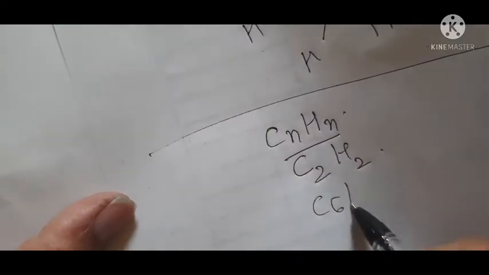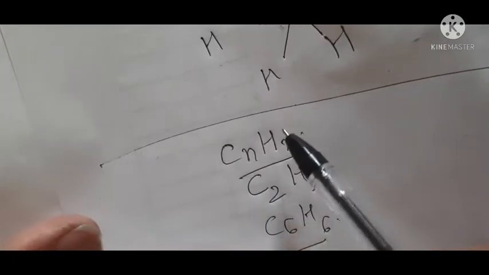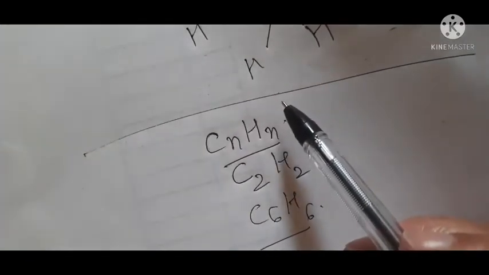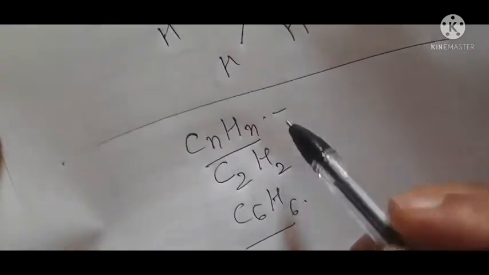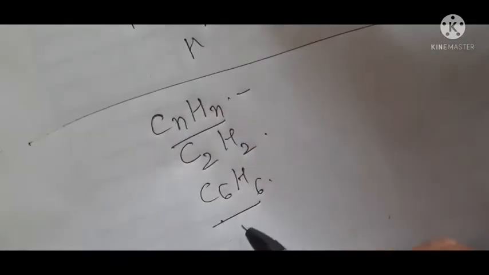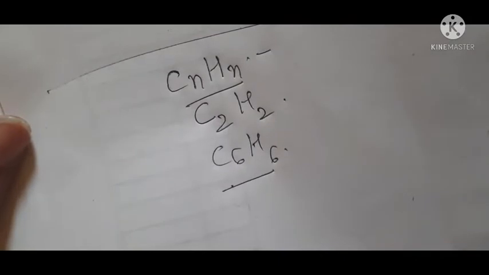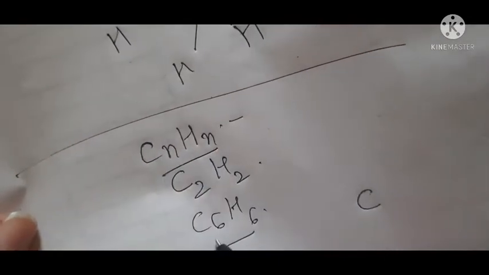Now if C is 2, H is also 2. If C is 6, H is also 6. Okay. And this is unsaturated cyclic hydrocarbons. So there is a double bond and this is the formula. So in this case, when the carbon atoms are 6 in an unsaturated hydrocarbon, this is the structure which is formed. This is called benzene.